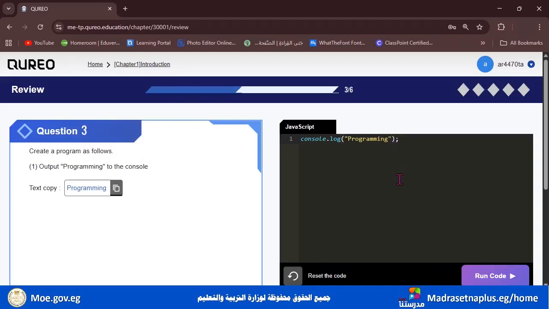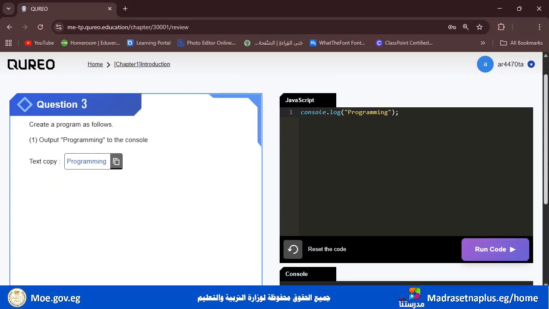Why semicolon? To end the line. To end and tell the computer that this is the end of the program. I don't need anything more. I don't want anything more. Okay, we know that you can omit the semicolon, but it's advisable to put it.